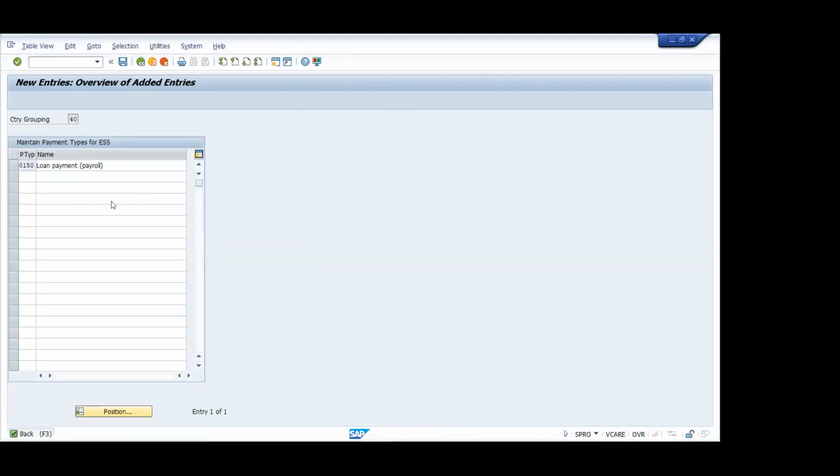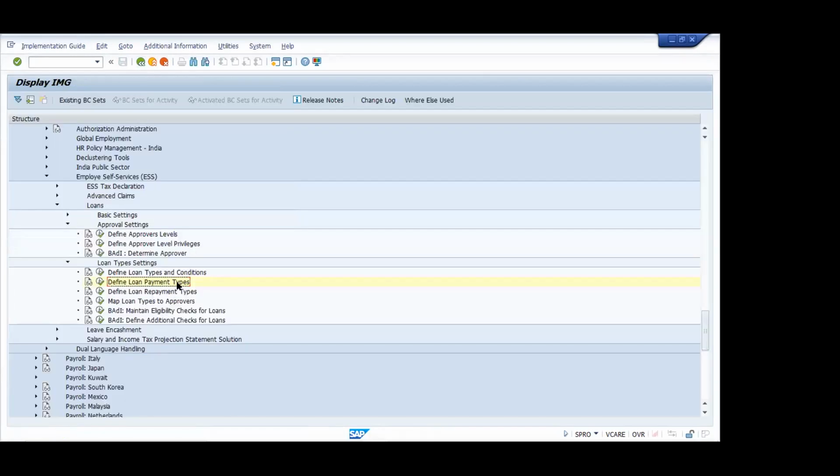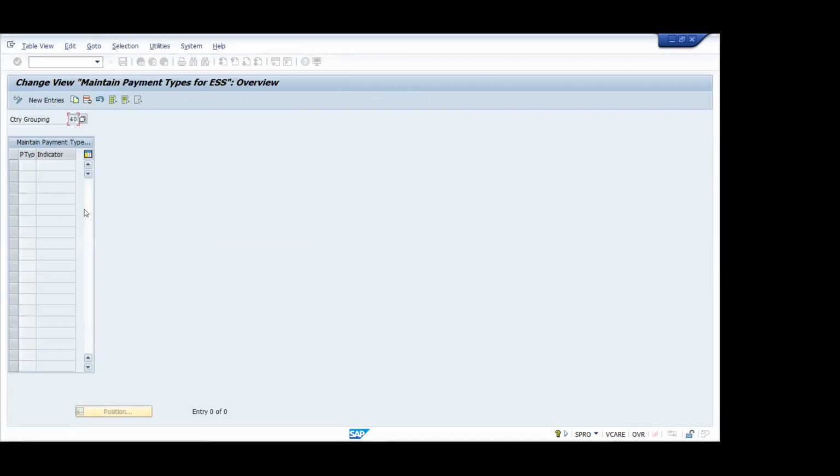Now go back to the main page. Let's go to the next one. Define loan repayment type. Okay, execute. New entries.